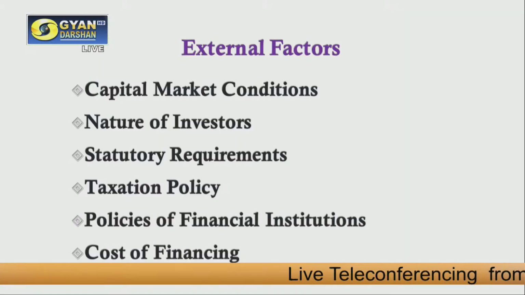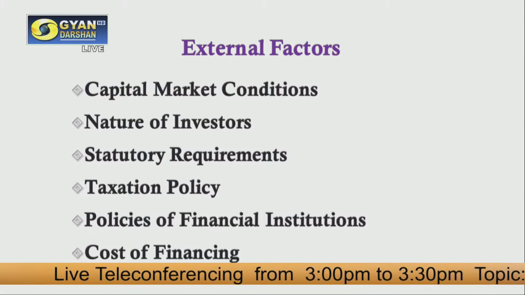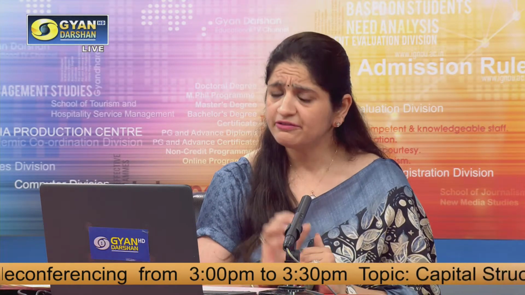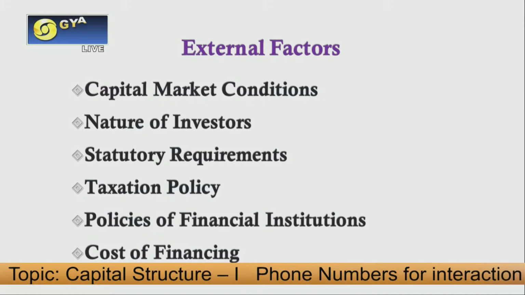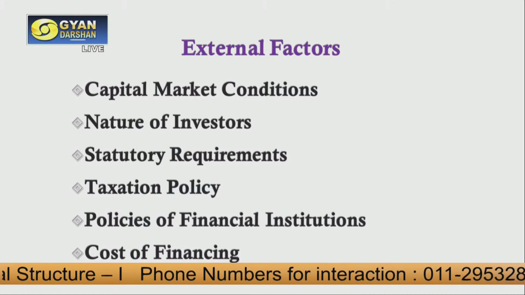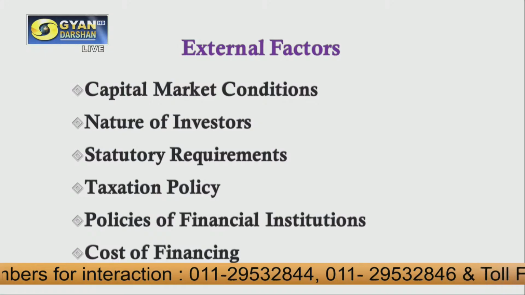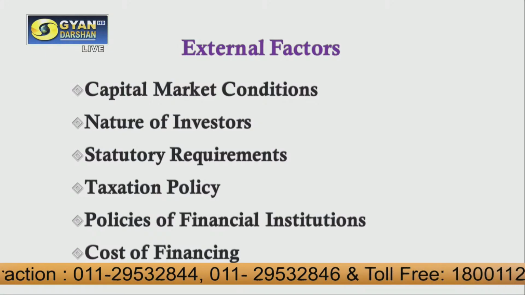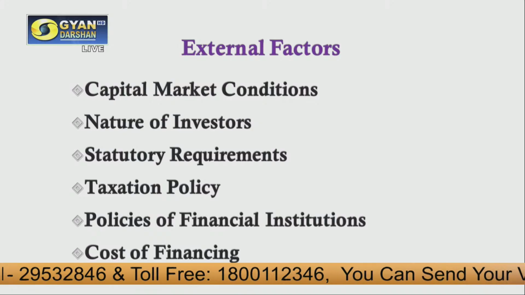And this is something beyond our control. Okay, then statutory requirements, which are given or established by the government of a country. We have to abide by this statutory requirement. For example, banks cannot raise funds from external sources other than through the issue of shares. Now, this is something which is obligated by law. Nobody has control on this. So, we need to be careful, and this is beyond our control. We cannot control this. Okay.